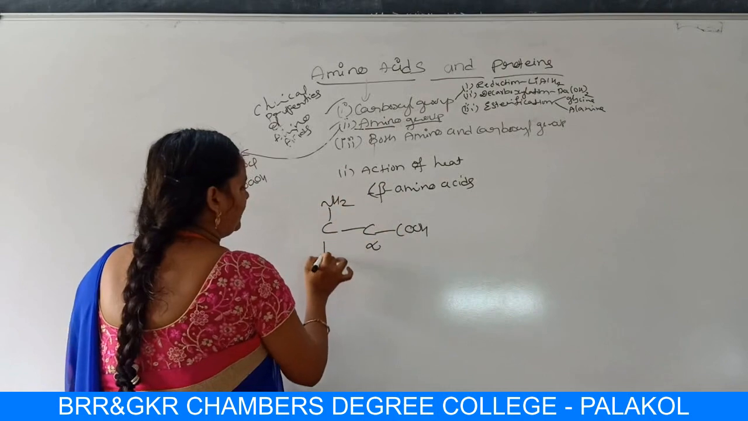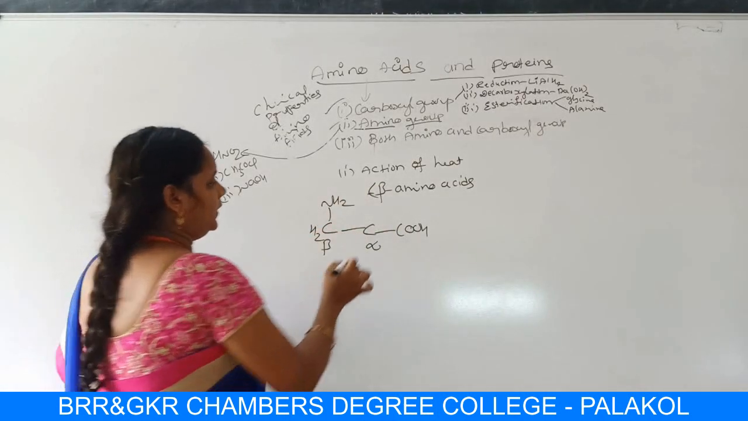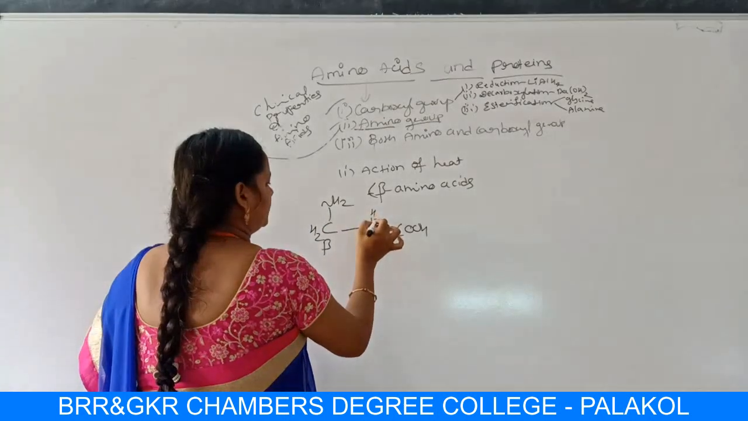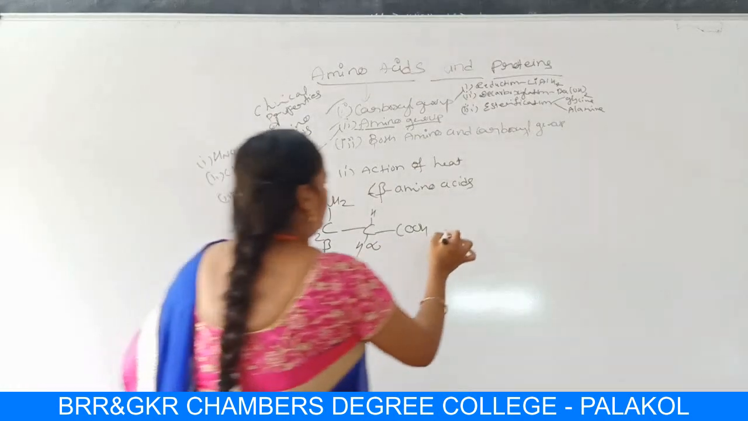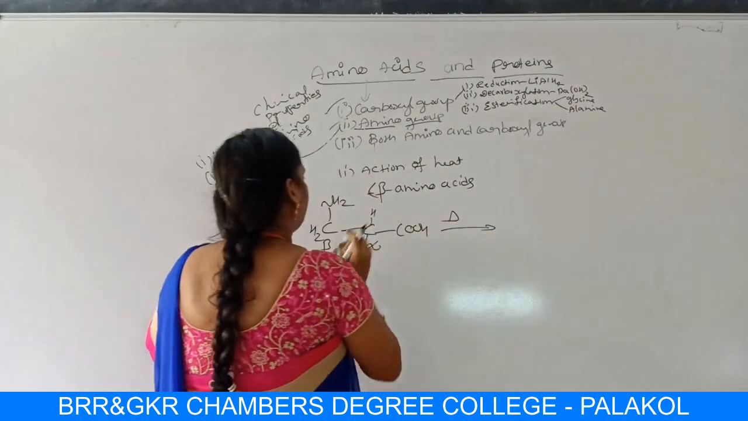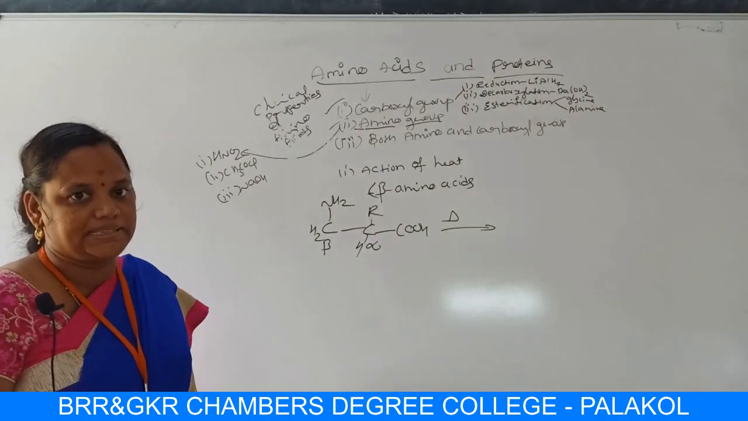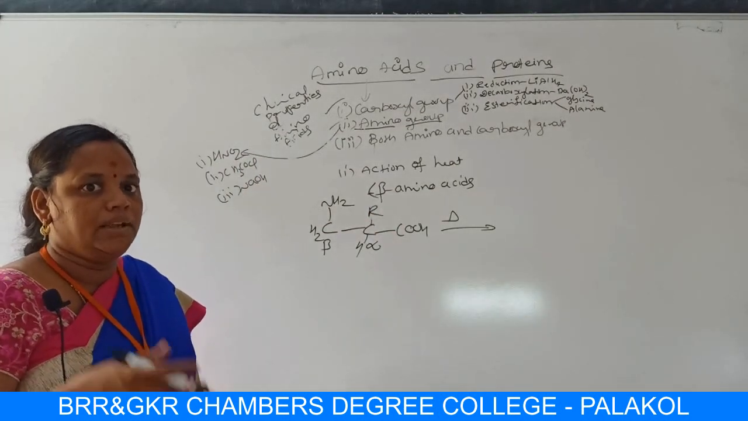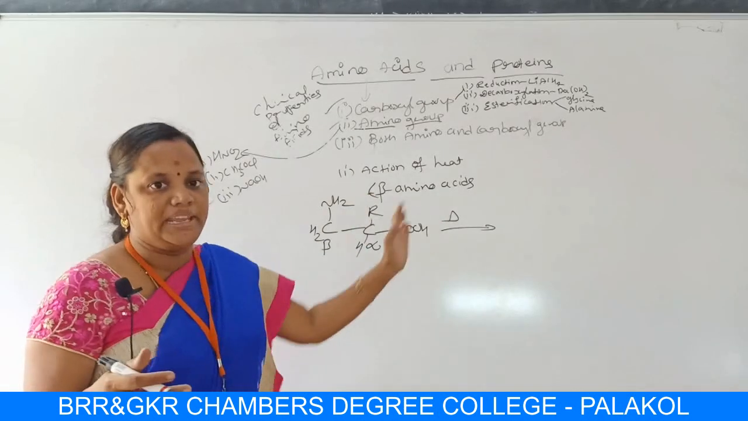So this is the alpha carbon, this is the beta carbon. Here also we will get CH2, NH2. This is a beta amino acid. Instead of H, let me take R so that we can replace H for glycine, CH3 for alanine, C6H5CH2 for phenylalanine. You can write many examples.